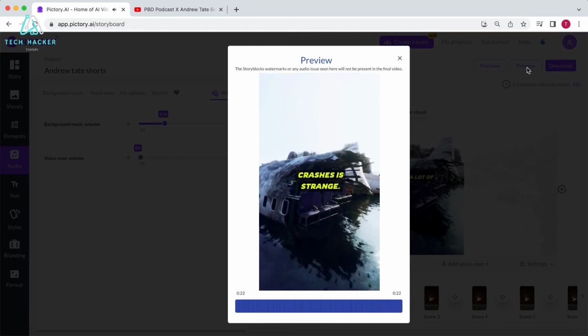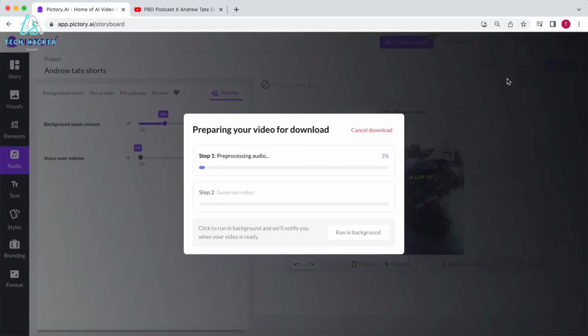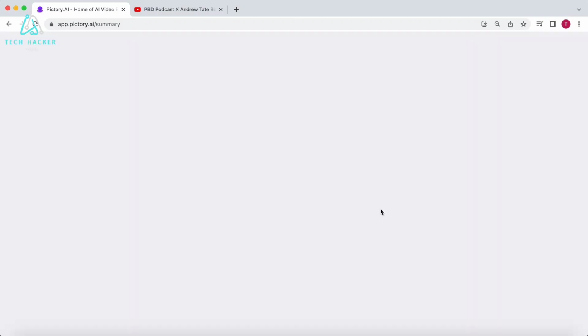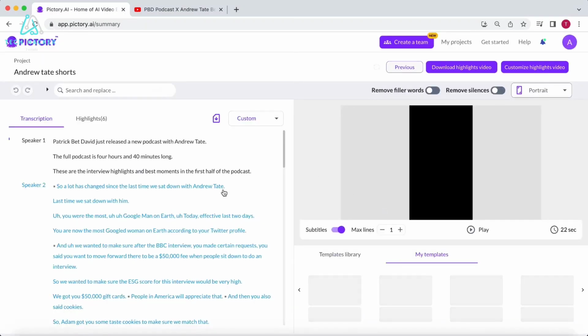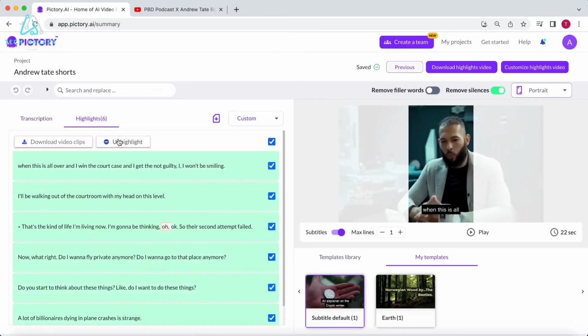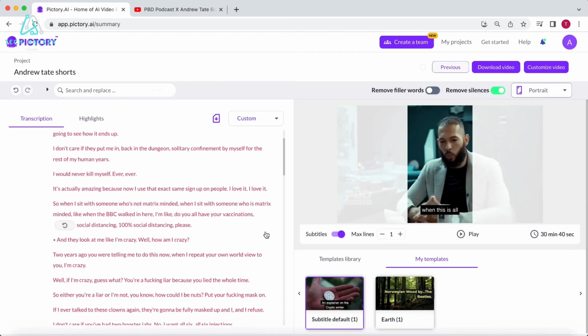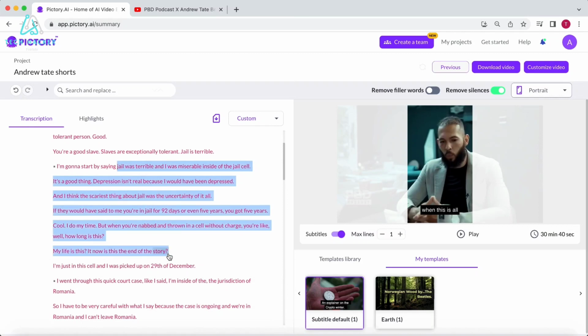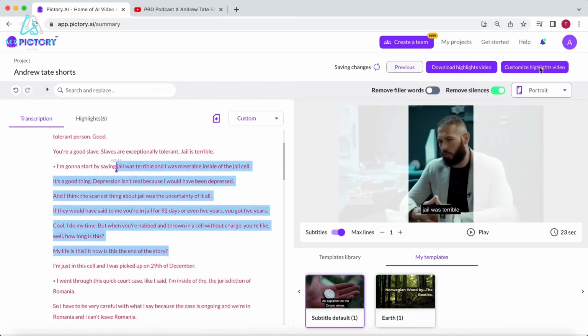It's strange. Lovely. When you're satisfied, click on Download and within a minute or so the video will be ready. Moving on, click on Confirm. Now go to the Highlights section, select all highlights and click on Highlights. Scroll through the text and go to the next part you have chosen for your short. Once again, select the text, click on Add to Highlight and go to Customize Highlights Video again.